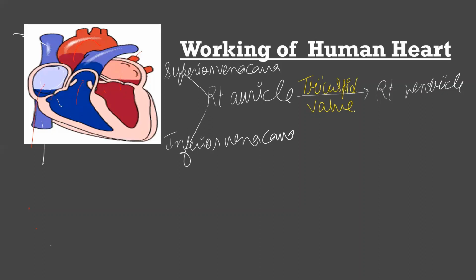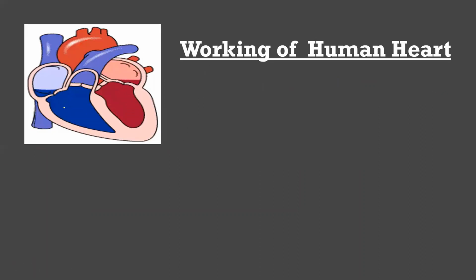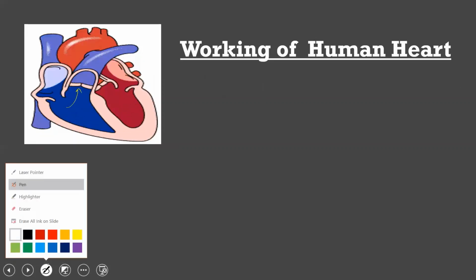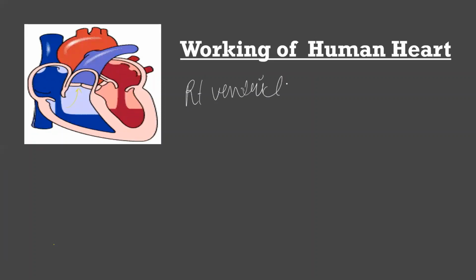Then from the right ventricle, you can see the blood is moving to the next blood vessel, known as the pulmonary artery.